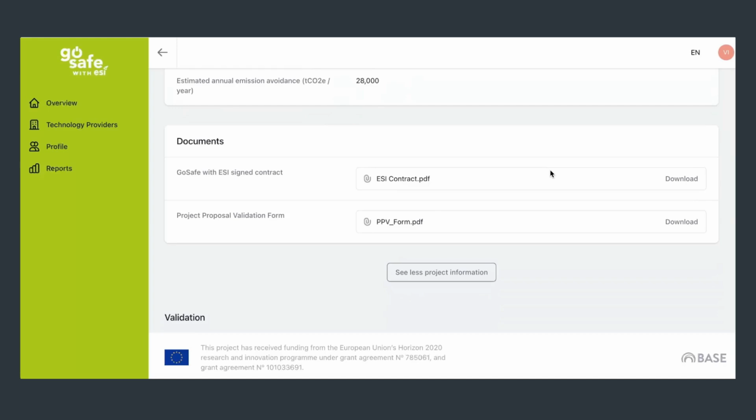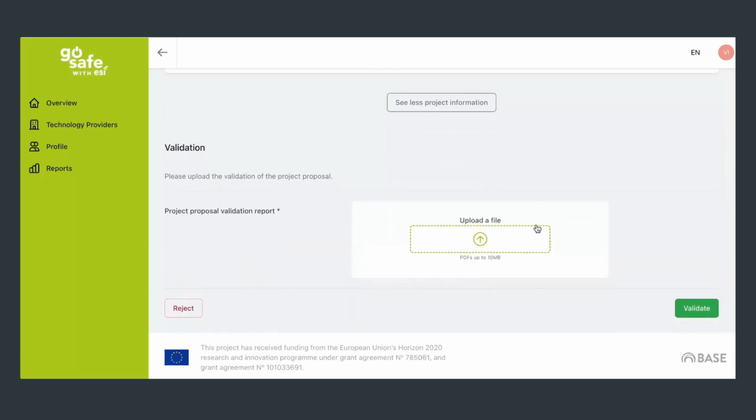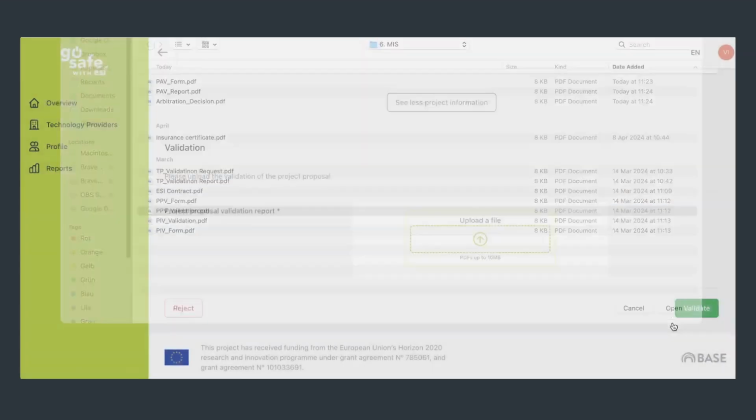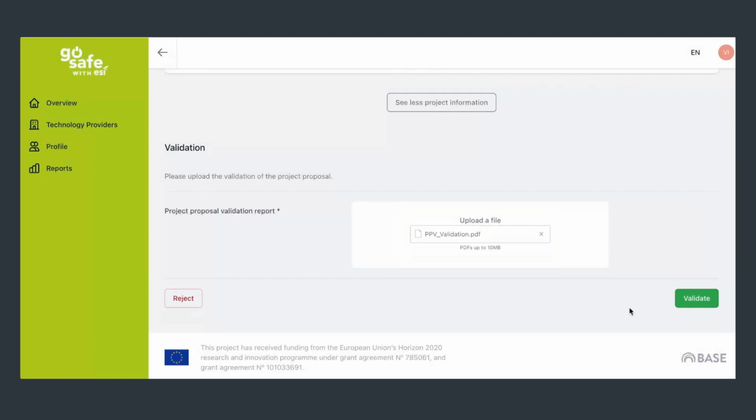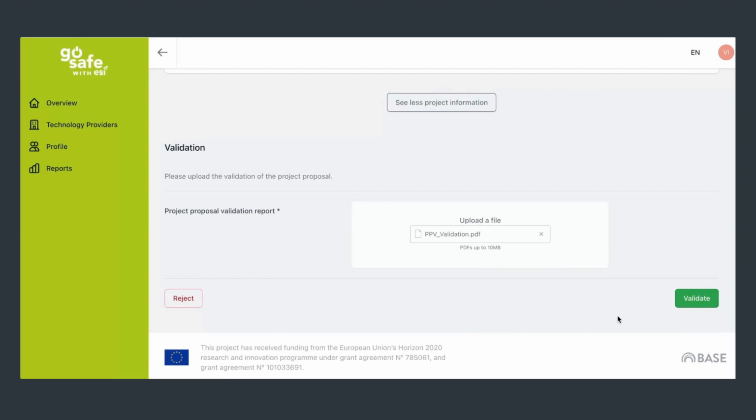Click on the uploaded documentation, and if everything is correct and according to the Go Save with ESI standardized contract, after uploading your project proposal validation report, click on Validate. In case the calculation and data given from the technology provider do not match the ones from the standardized contract, then click Reject. The technology provider will have the chance to review the information and submit the project proposal validation again for the clients and your review.